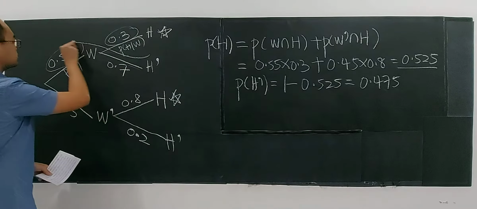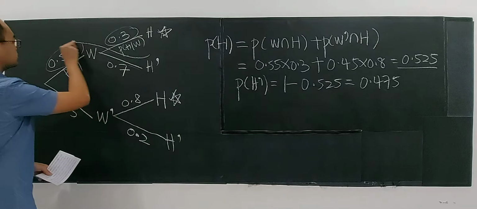From these two, it means it's this one. Probability of not hitting is 0.475. So given that he failed to hit a straight drive, calculate the probability that the weather is windy. How to answer the conditional probability here is very easy.